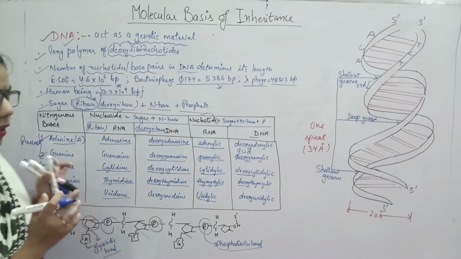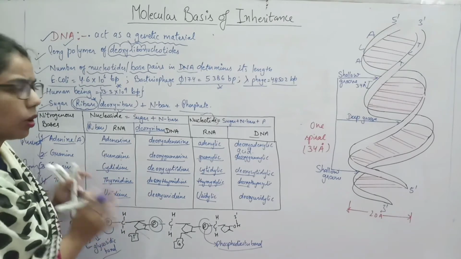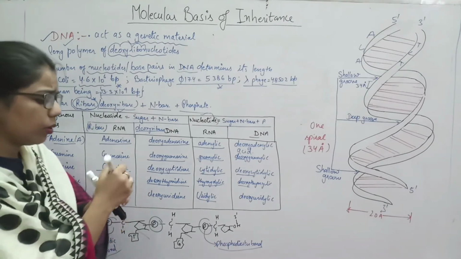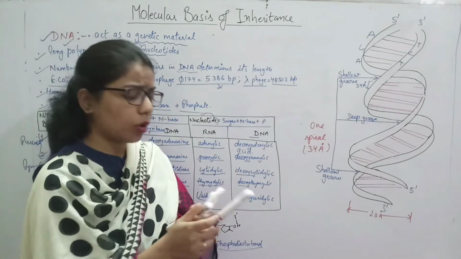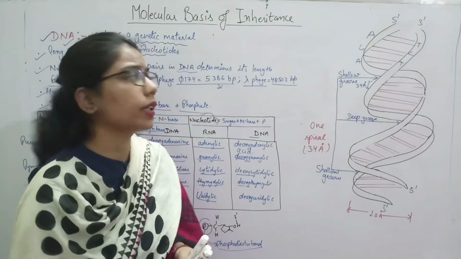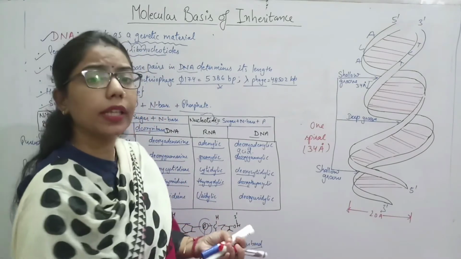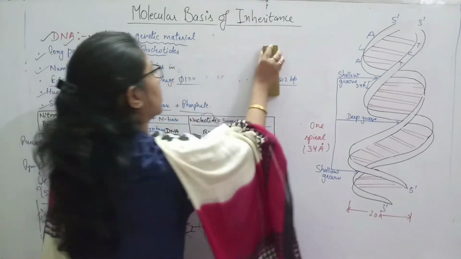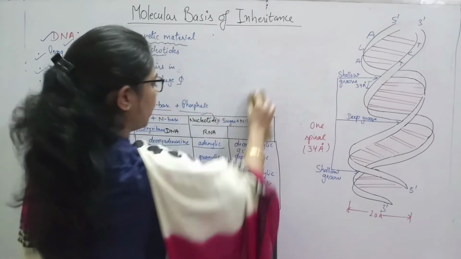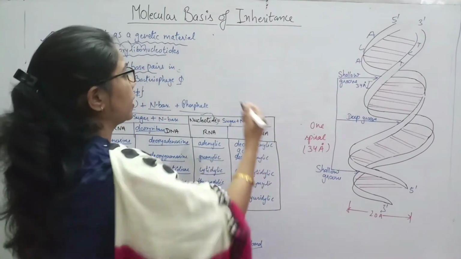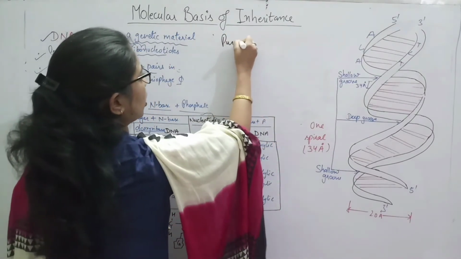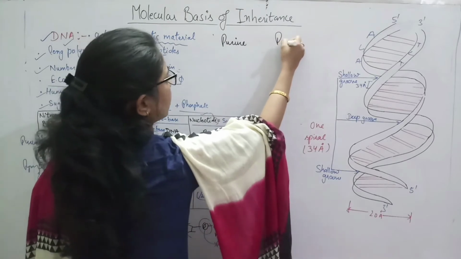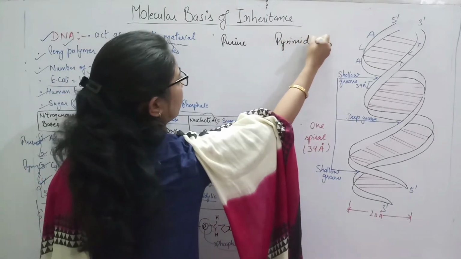And when we study the structure of DNA, we know how the combination takes place, how the pairing takes place. हमें पता होना चाहिए कि पेयरिंग कैसे होती है. So if I repeat here, how the pairing takes place, the pairing takes place between purine, OK, and pyrimidine.